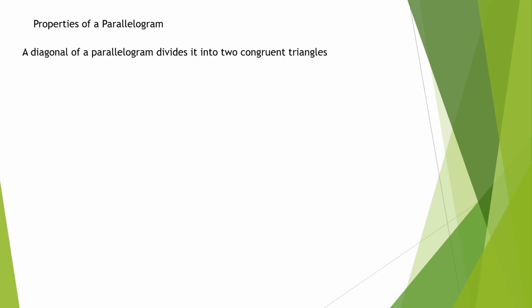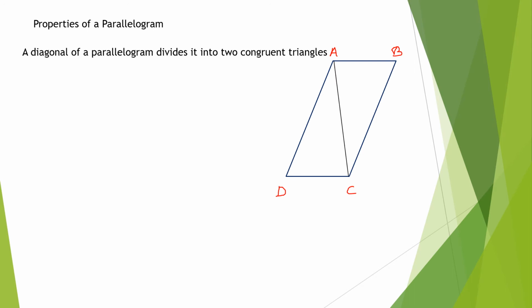First one, properties of a parallelogram. The diagonal of a parallelogram divides it into two congruent triangles. We have already said this is a parallelogram. We can name it A, B, C, D. I'll name it from here this time. This is a parallelogram and I am drawing the diagonal.